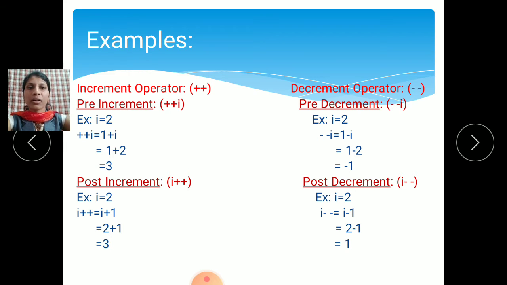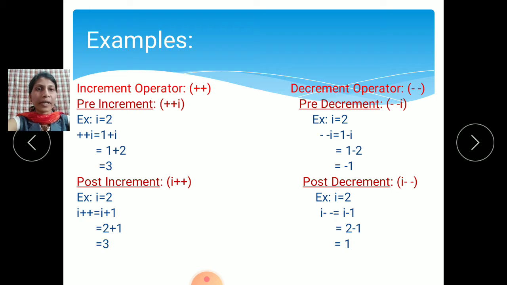Then post-increment means first use the operand, means the variable, then the operator plus plus. For example, here also we take the initial value of I as 2. So I plus plus means first assign the value of I, then add 1 to its operand. I plus 1, where the value of I is 2, so 2 plus 1 is 3. So 3 is the value. This is post-increment: first assign the value of I, then increment the value.